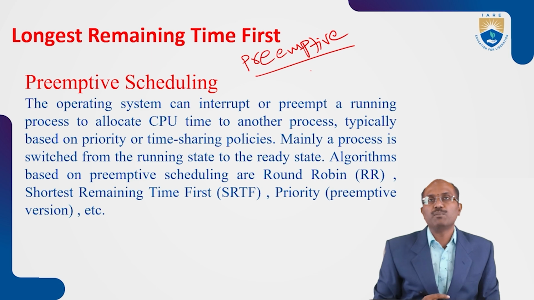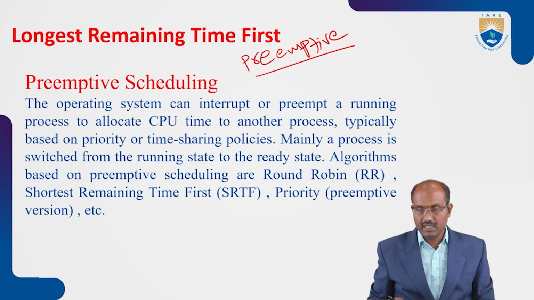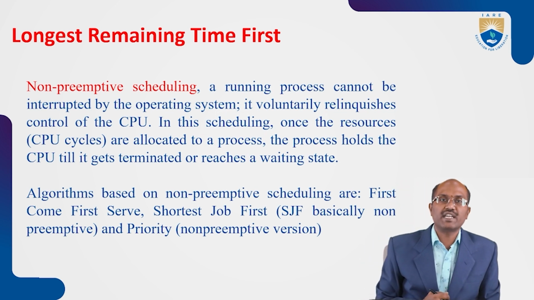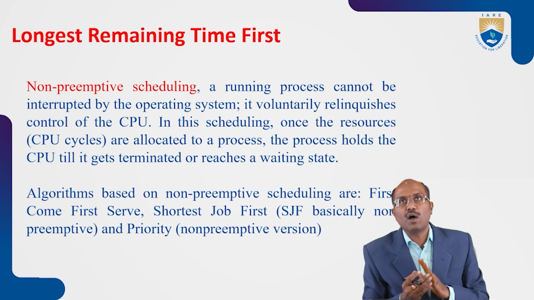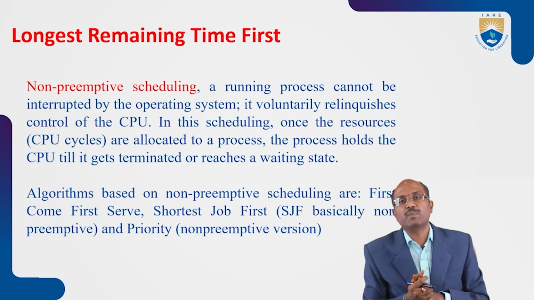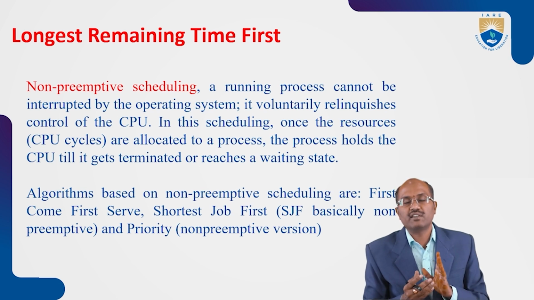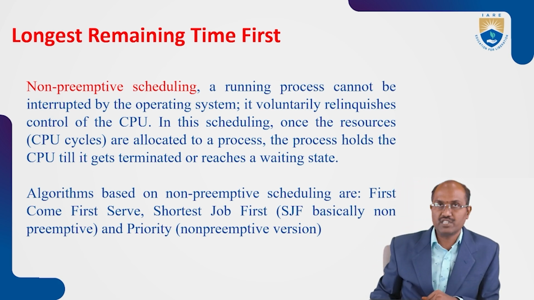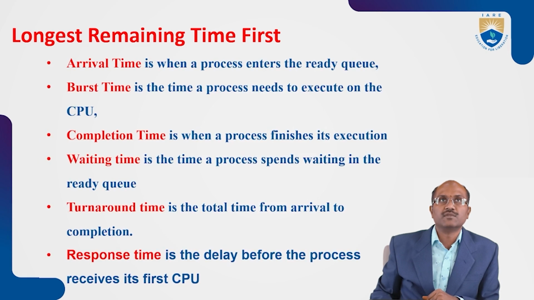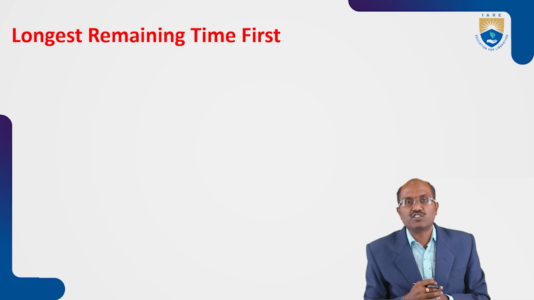First come first serve and shortest job first are non-preemptive. In the last video, I discussed the longest job first algorithm, also non-preemptive. Once a process is submitted to the CPU, it executes its complete burst time and then voluntarily relieves the CPU and gives the next process the chance. That is the non-preemptive nature. Coming to the longest remaining time first scheduling algorithm, we will see one example problem.